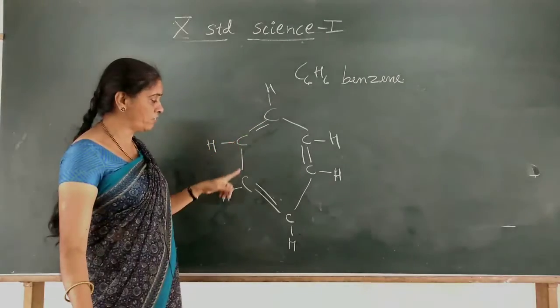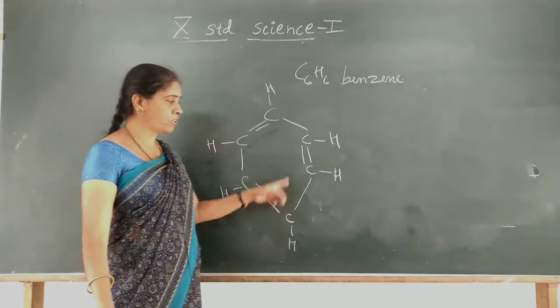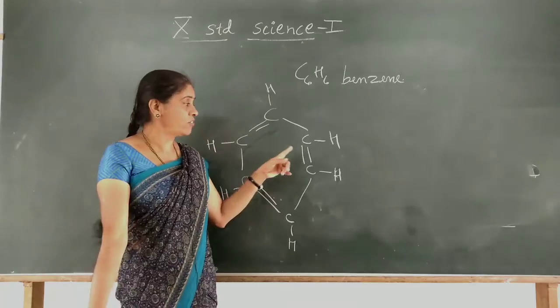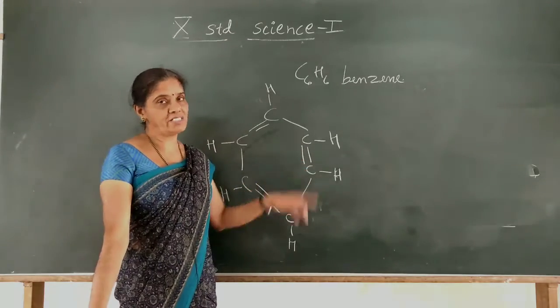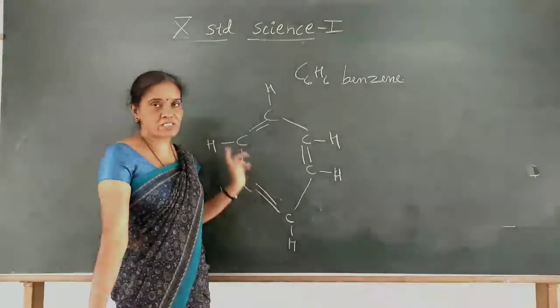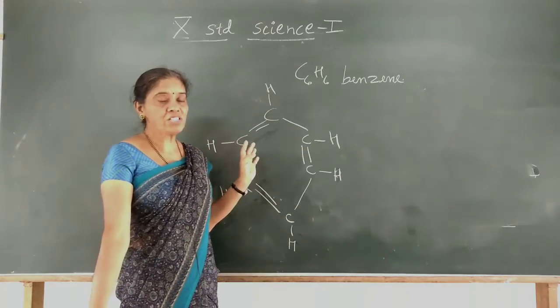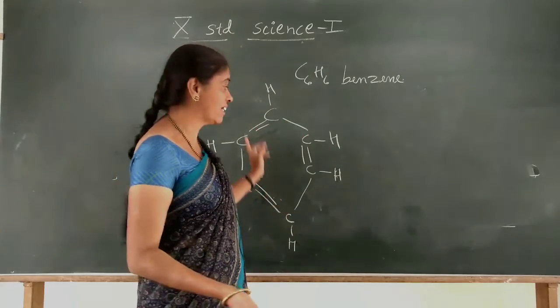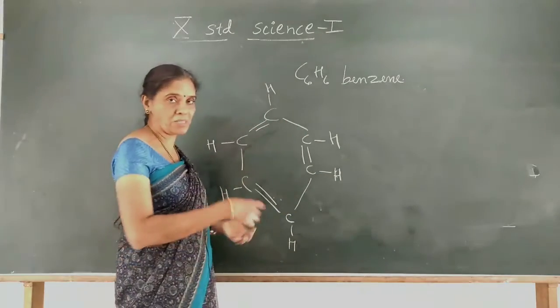In the same manner, if you count all the carbon atoms, you can see a total of 4 bonds, out of which 1 is a double bond and 2 are single bonds. It is C6H6, benzene. So here the carbon compound has a cycle structure with a double bond also present.